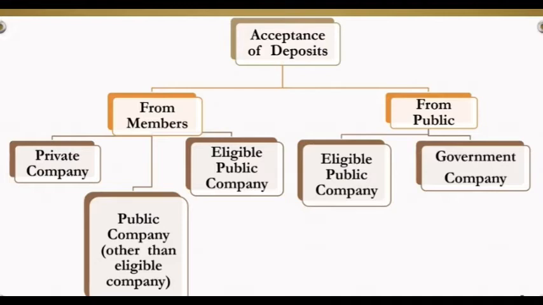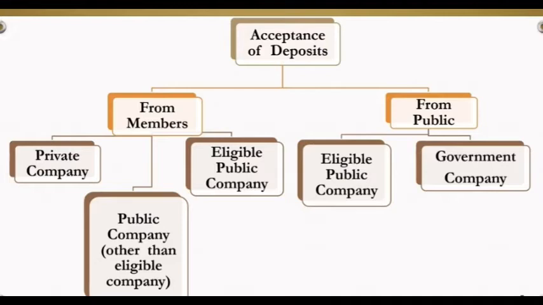Let's see. A private company can accept deposit from its members or directors or the relatives of the directors. Private company can collect the deposit from its members, it can also collect from the directors, and it can also collect from the relatives of the directors. Now, a public company other than an eligible company. What is an eligible company? I will explain afterwards. This company can accept a deposit from its members or directors. That means a public company has the authority to collect the deposit from members or directors.